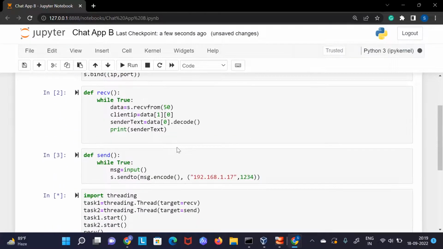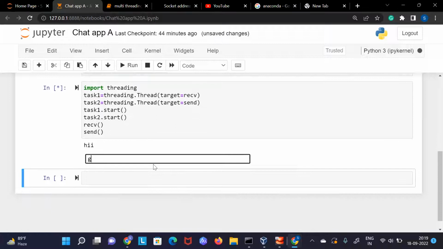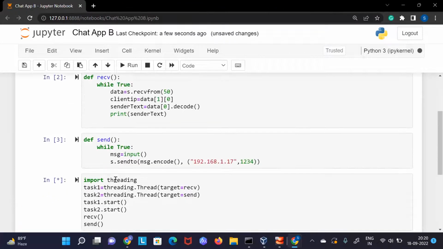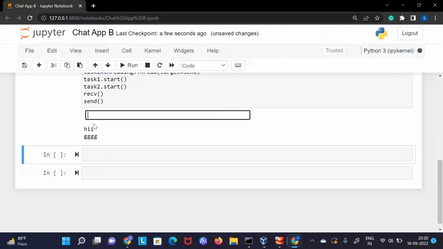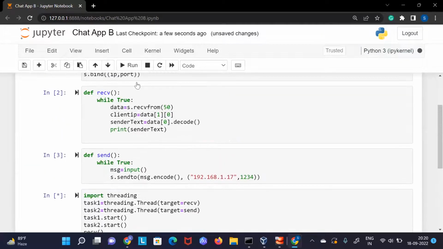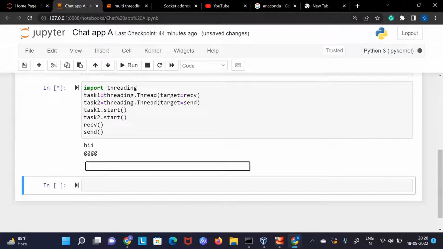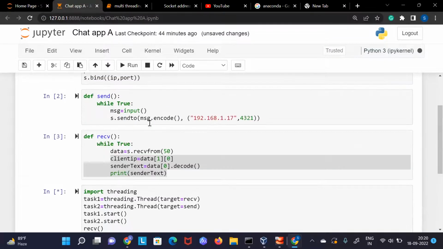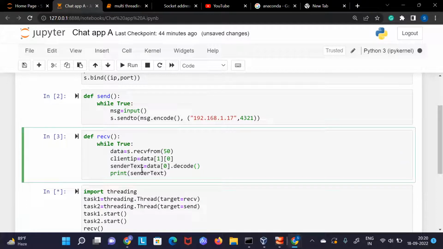Okay. So here let's say G. So only this message will be printed. Okay, I hope it is clear. But we have one more way. We can do one more thing to make it more like WhatsApp. What we can do is we can also tell the user which IP it is coming from. Let me show you how.